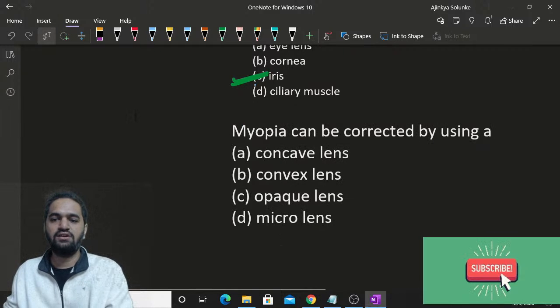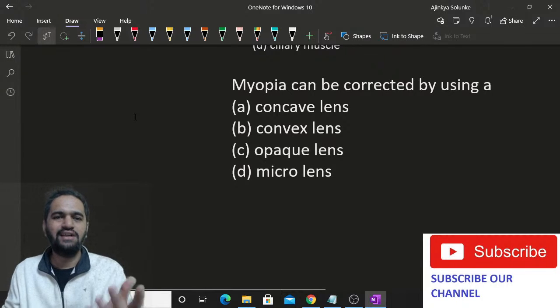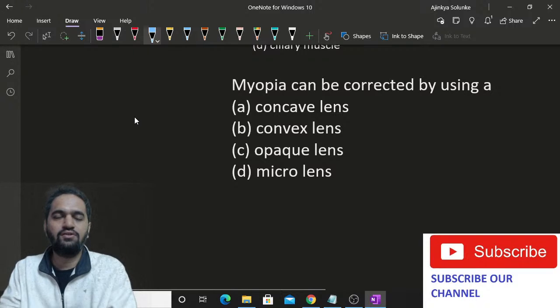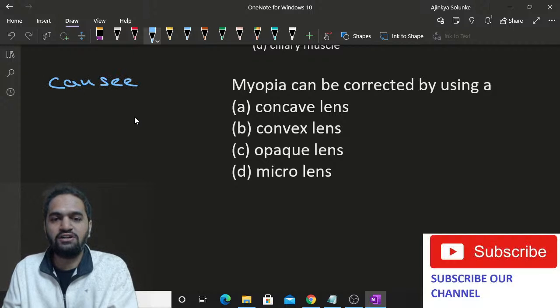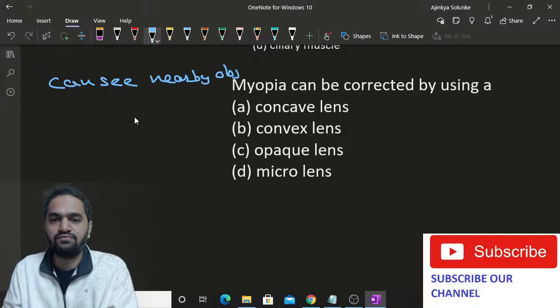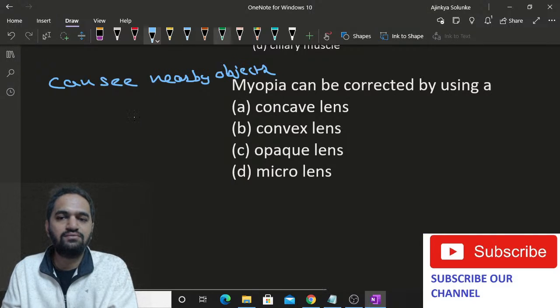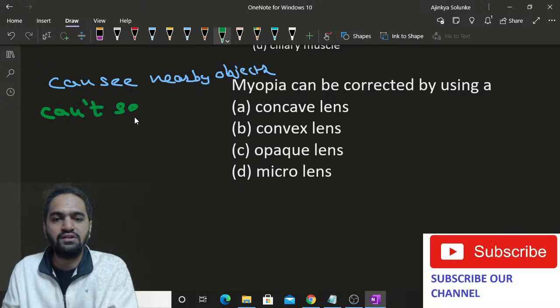You just have to answer: myopia can be corrected by using what? Myopia is one of the defects of the eyes in which a person can see close objects but not distant objects. Short sightedness: can see nearby objects but not distant objects. So what kind of lens can you use for this?